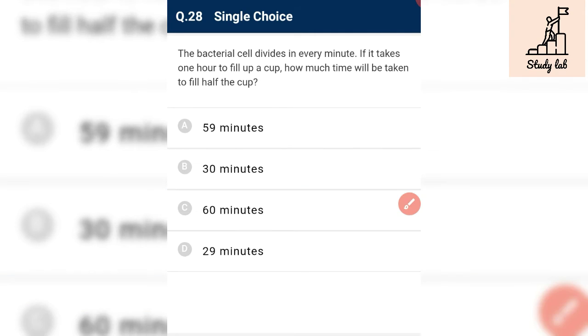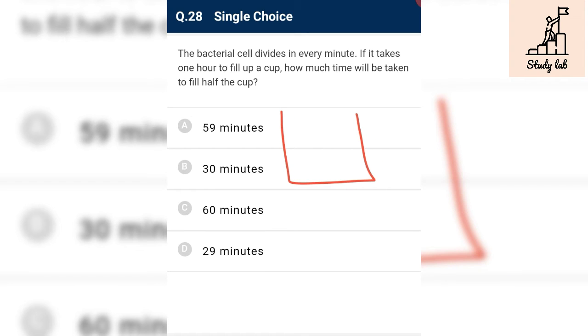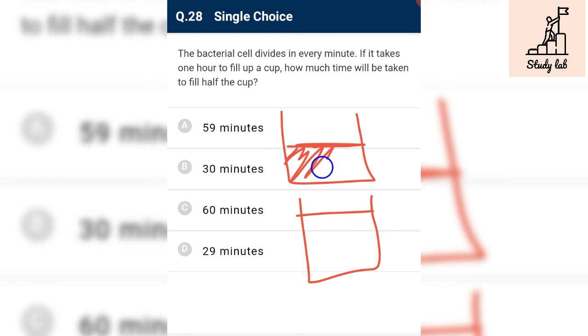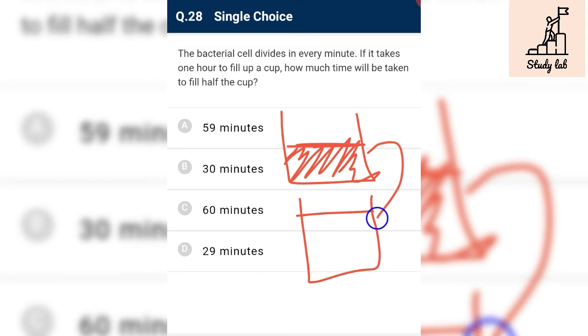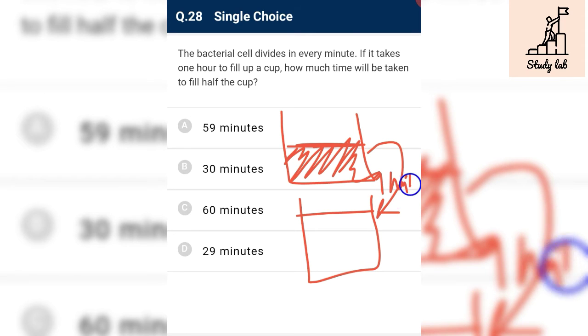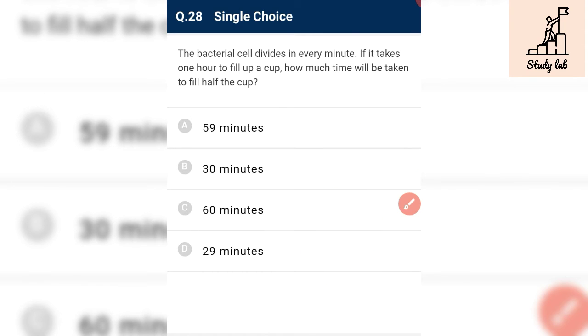The bacterial cell divides every minute. If it takes 1 hour to fill up the cup, how much time will it take to half fill the cup? Half fill takes 59 minutes, because they divide in 1 minute. If half the cup divides, then it becomes full in 1 minute. So if the half cup fills in 59 minutes, then in 1 more minute it completely fills the cup.